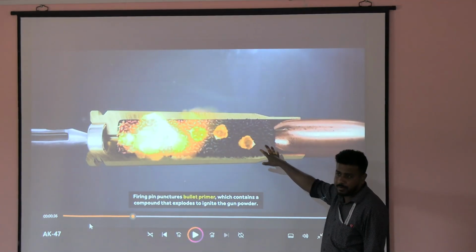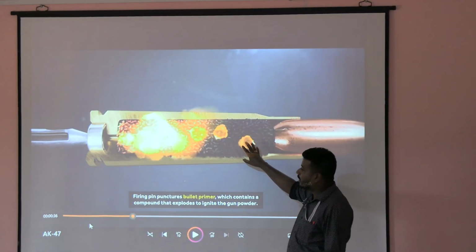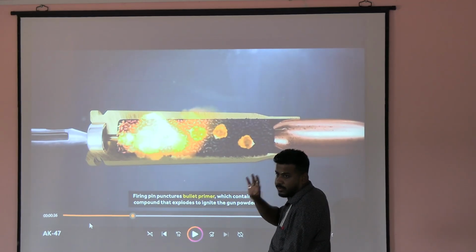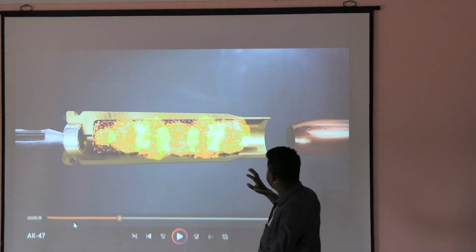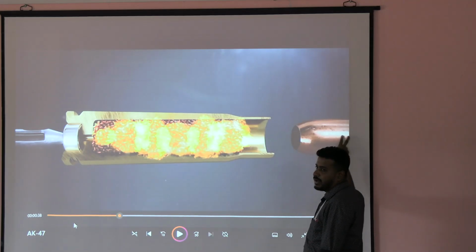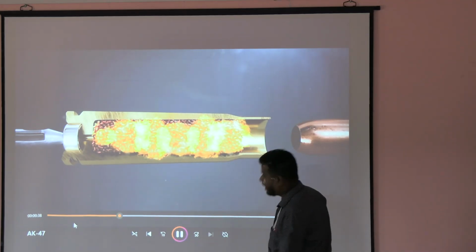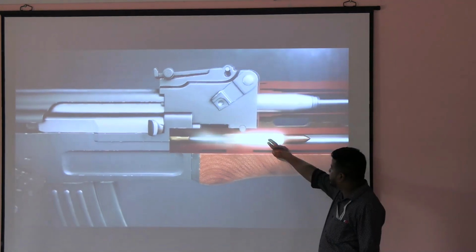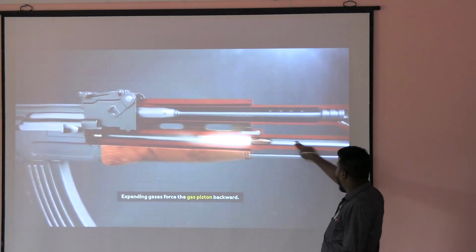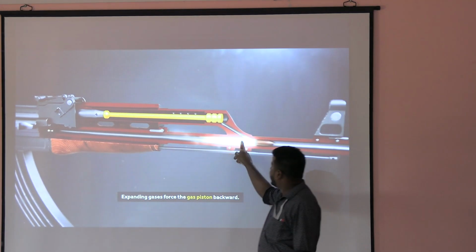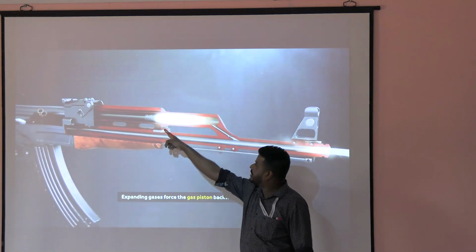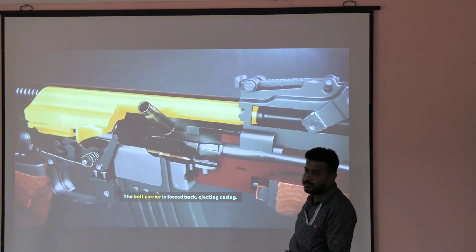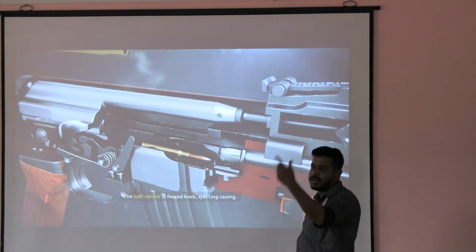What are the types of gunpowder? Short note. This gunpowder will be burnt, gases will be formed, force will be generated. This force will take out the bullet. Okay? Now this is the gas, the pressure, it will take out. And this one, a few of the energy will be going back. And this will be used to take the next cartridge.